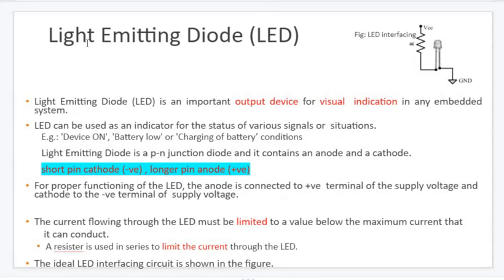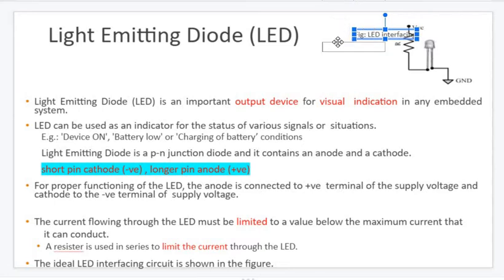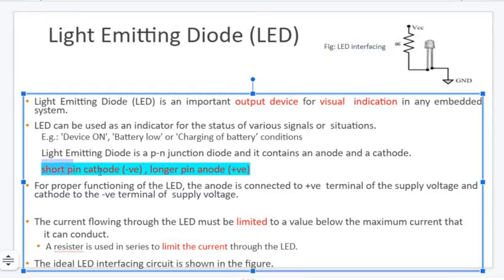So let's go one by one. What is an LED? I hope we all know the full form: light emitting diode. This is a diagram of a light emitting diode, in which we have a long leg and a short pin. I repeat, long pin and short pin. Please remember, short pin means negative, that's the cathode. Long pin means positive, that's the anode. Here you can see the anode is always connected to a resistor and the cathode is connected to the ground to remove excess current.